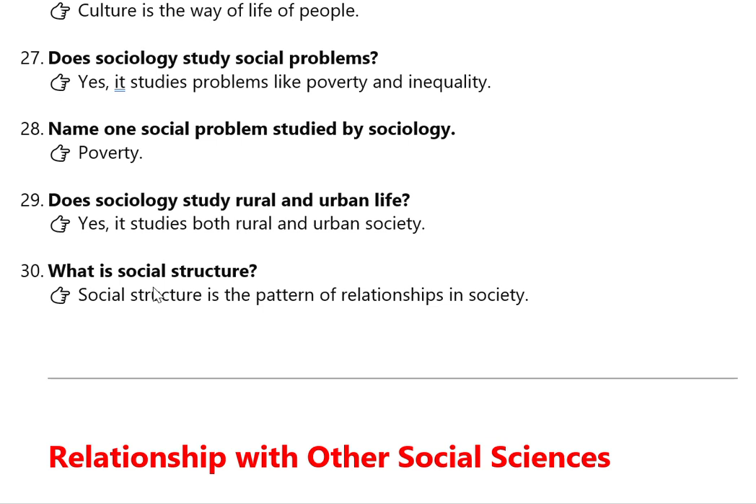We can compare our society or social structure to the different parts of a bicycle. Okay, the wheels, the handlebar, the seat, the pedals, mudguard, chain, brakes, everything is there in a bicycle.